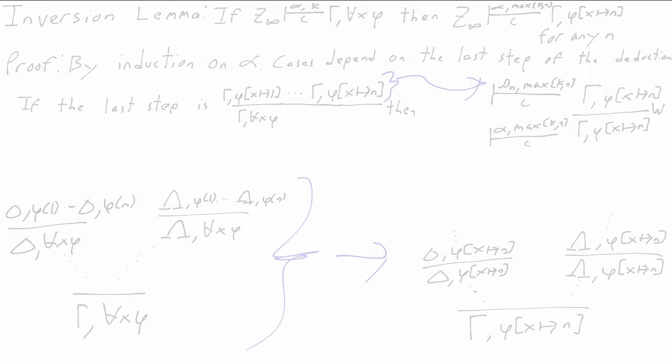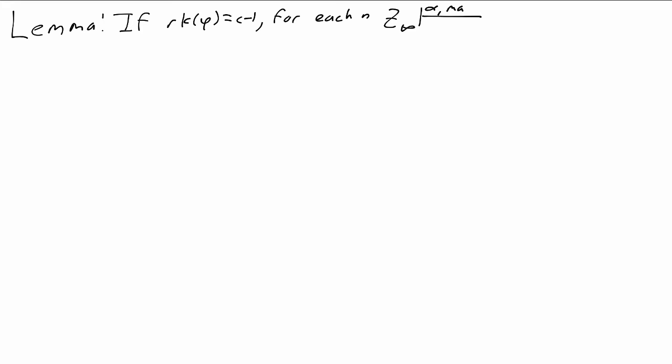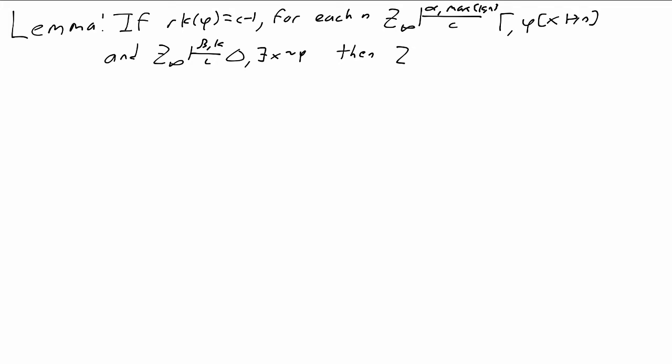So the main lemma we need is this. Phi is this formula of rank C minus 1. Suppose that for every n, Z infinity deduces gamma comma phi of n with the same bound alpha independently of n, and also Z infinity deduces delta together with exists x not phi with a bound beta, and both these deductions have cuts of rank less than C. Then Z infinity deduces gamma comma delta with all cuts still of rank less than C.